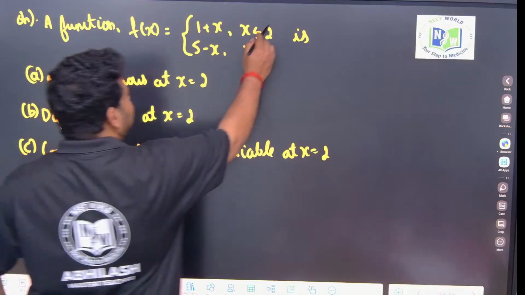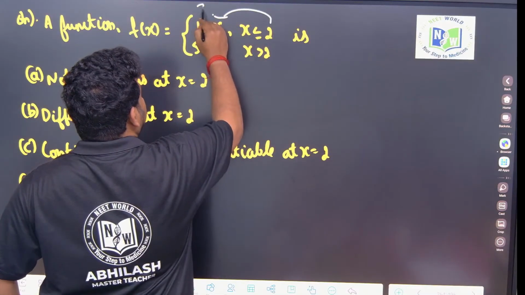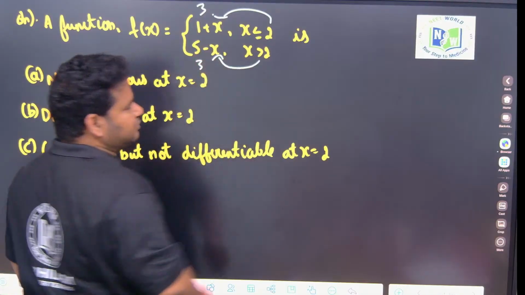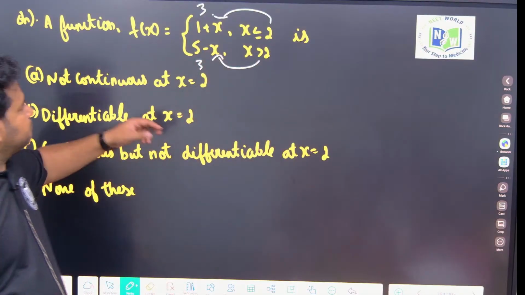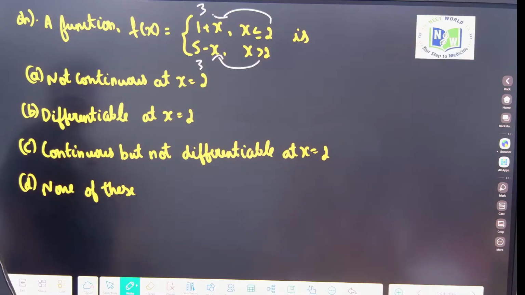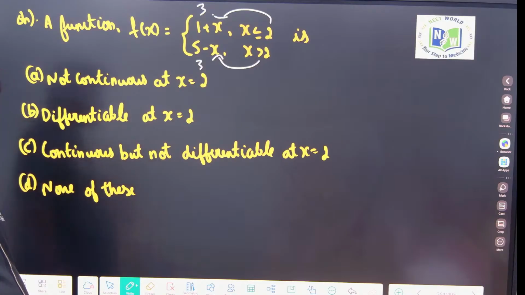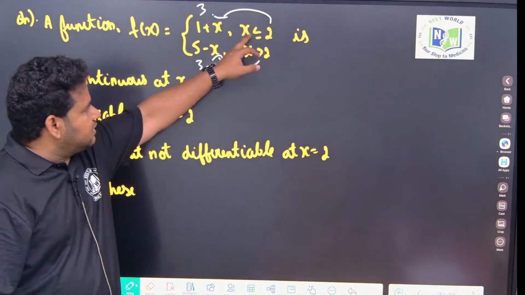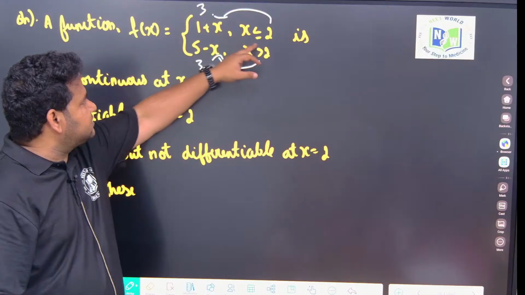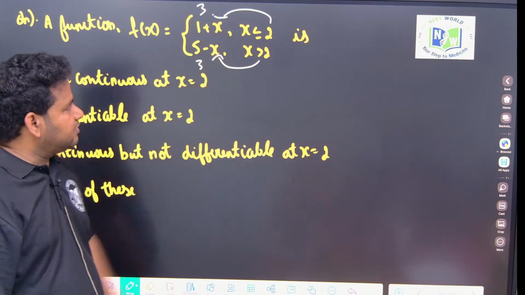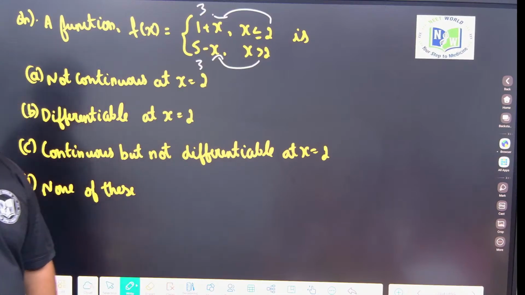So put the value of 2 here, what do we get? 1 plus 2, 3. If I put the value of 2 here, 5 minus 2, 3. So they are equal, so definitely it is continuous at x equal to 2. The function is continuous at x equal to 2. For x less than 2, if I put x equal to 2, again we are getting 3. So it is continuous. Whether it is differentiable or not, what should we do for that?